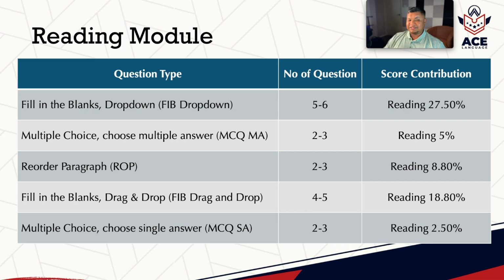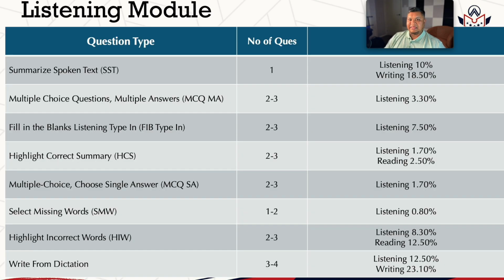Now let us move to the last module that you are gonna have, and that will be your listening module. In the listening module, the first question type is summarize spoken text as usual. You used to get 1 to 2 questions. From now on, you will get only 1 question. It will still contribute towards your listening and writing by 10% and 18.5%. That is one more change. Content scoring for this particular question type used to be 2, but now it will be 4. And of course, a human will reevaluate your content.